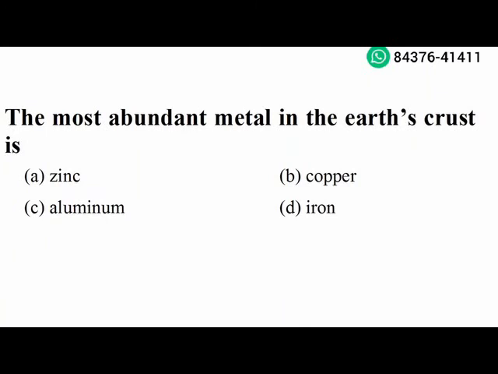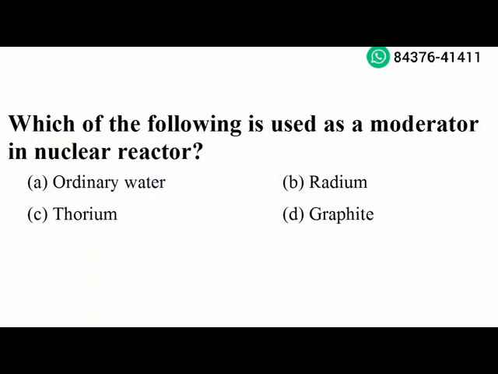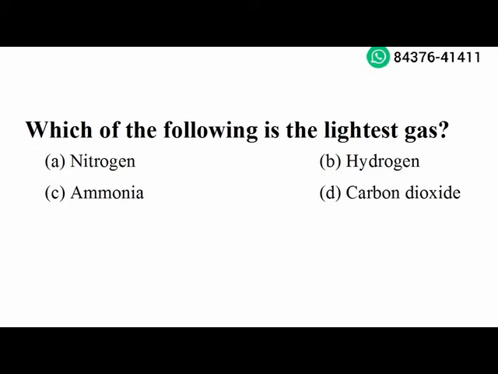Next question. Which of the following is good nuclear fuel? Plutonium 239. Option D is the right answer. Next question. Which of the following is used as a moderator in nuclear reactor? Graphite. Option D is the right answer. Next question. Which of the following is the lightest gas? Hydrogen. Option B is the right answer.